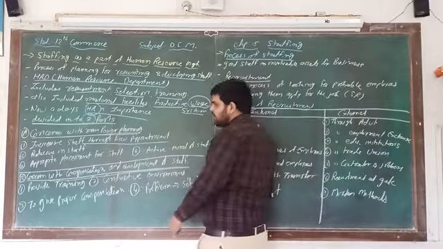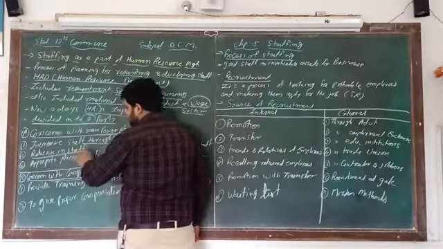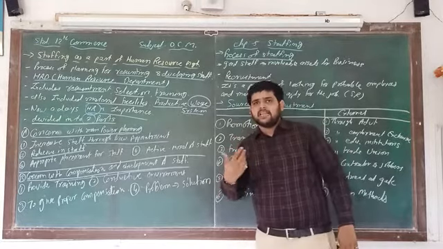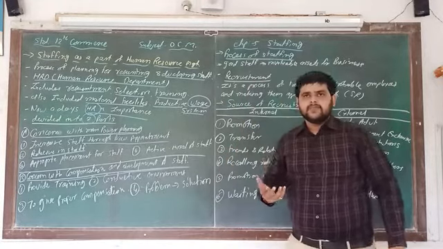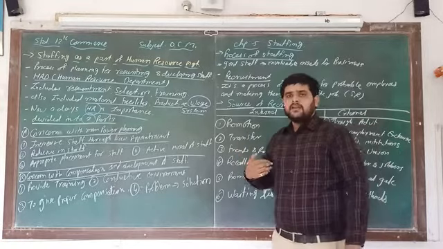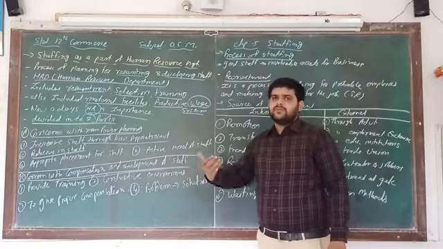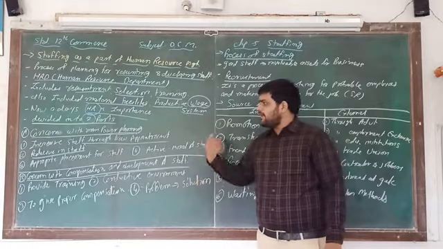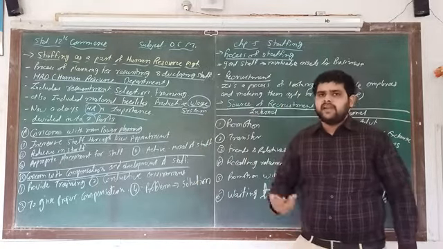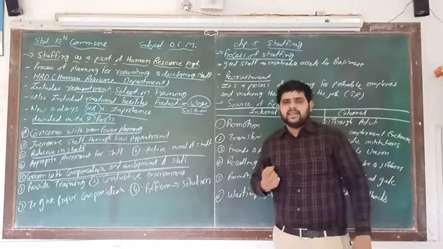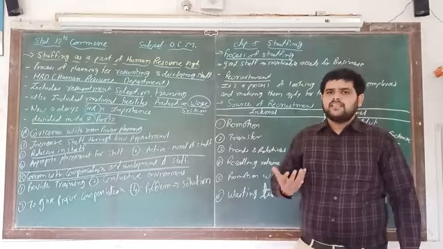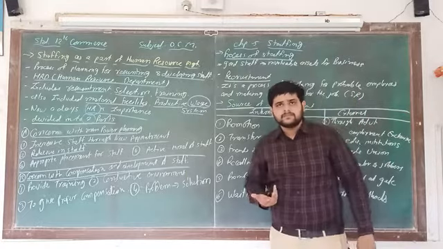Number two, reducing staff. If the management feels that there is enough staff in our organization, maybe due to some reasons, excess staff is there. So the second step in manpower planning is that we have to reduce the staff. You can see in COVID-19, many organizations removed their staff because they were not able to pay salary.